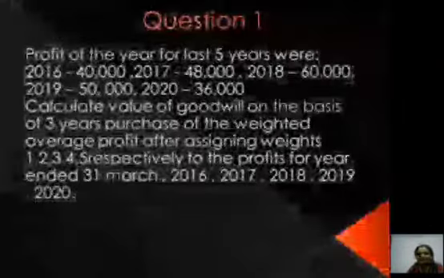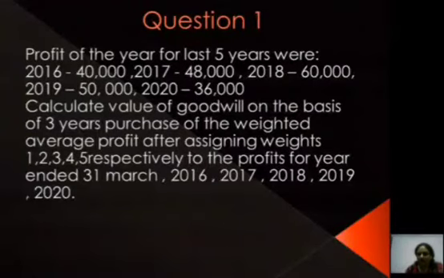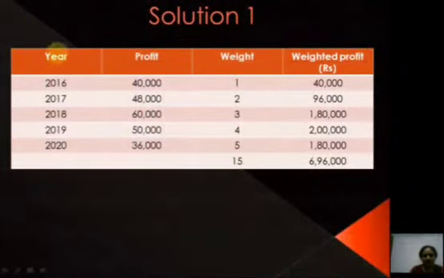Let's discuss one example. Profit of the year for the last 5 years were: for 2016 it is 40,000, for 2017 it's 48,000, for 18 it's 60,000, 2019 it's 50,000, for 2020 it's 36,000. Calculate value of goodwill on the basis of 3 years purchase of the weighted average profit after assigning the weights, that is 1, 2, 3 and 4 respectively, to the profits for the year ended 31st March 2016, 17, 18, 19 and 20.